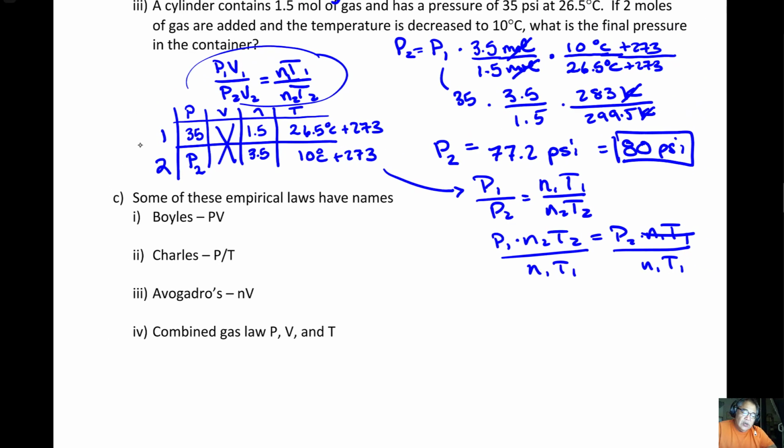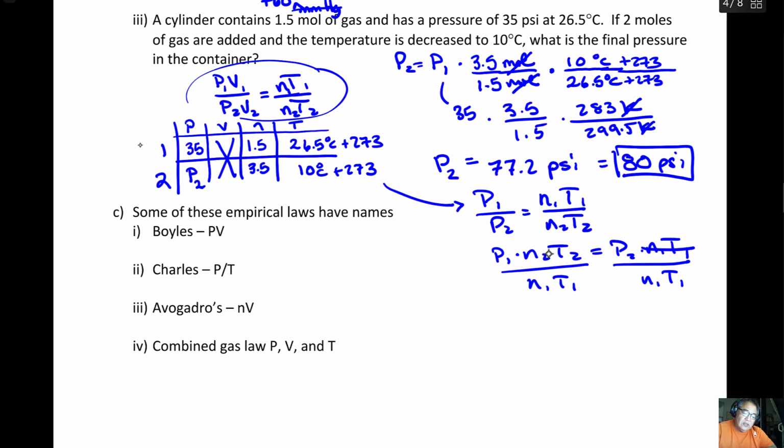Now I just want to show you this though, right? N2 is 3.5 and N1 is 1.5. You notice that's what this is in the equation. It's the ratio of moles that we used when we did our calculation. And this is actually the same ratio of temperatures that you find here.